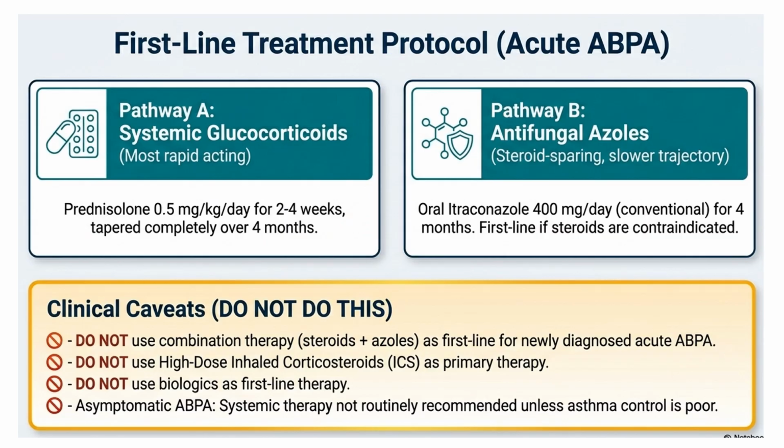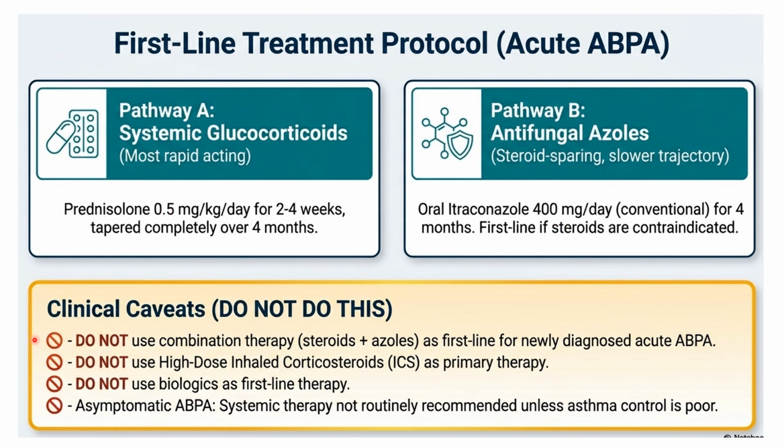So what is the treatment? First line treatment of ABPA, that means acute ABPA. First we have to treat with systemic glucocorticoids. So prednisolone, we ask the patient to take 0.5 milligram per kilogram for 2 to 4 weeks and rapidly taper off over 4 months. And another pathway, B, is steroid sparing azoles. That means oral itraconazole 400 milligram daily for 4 months. That is the first line if steroids are contraindicated, like in patients with obesity, diabetes mellitus and osteoporosis. So we can directly start the itraconazole.